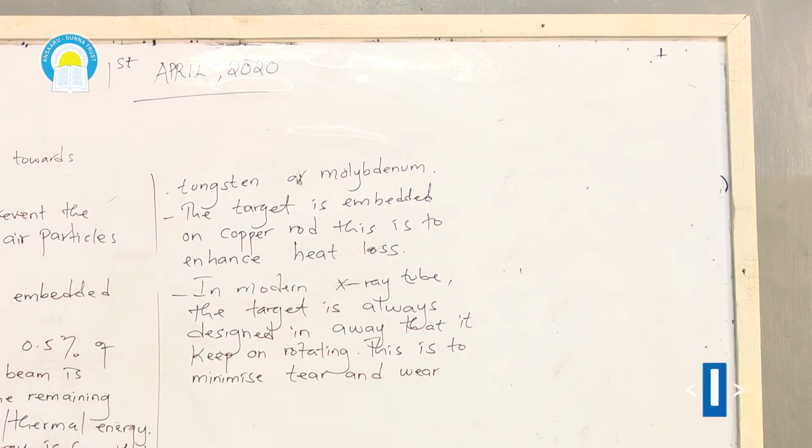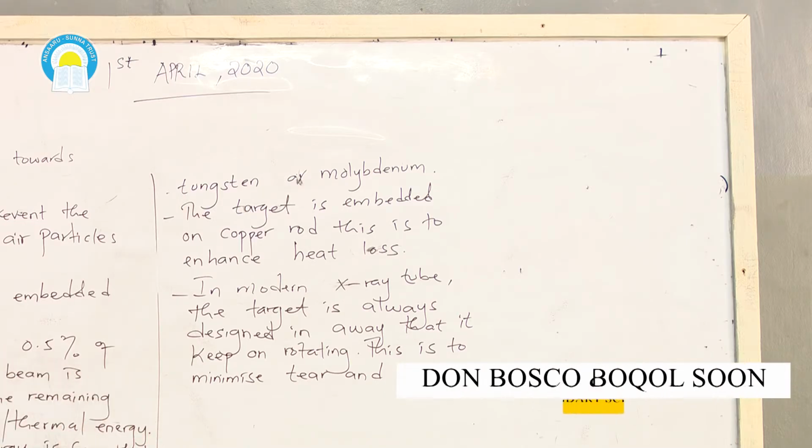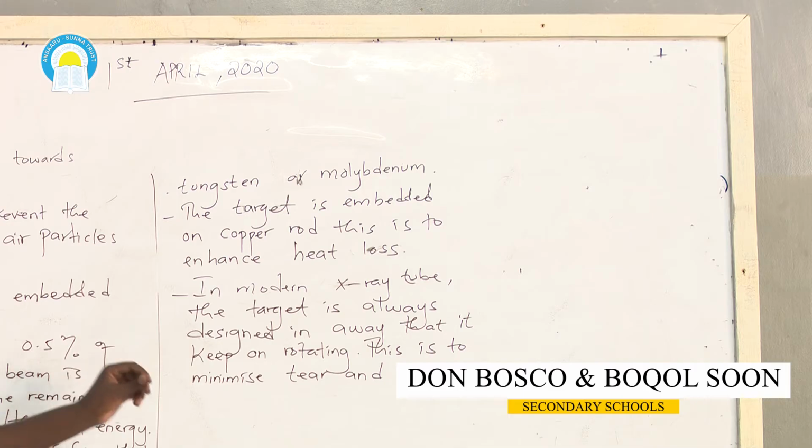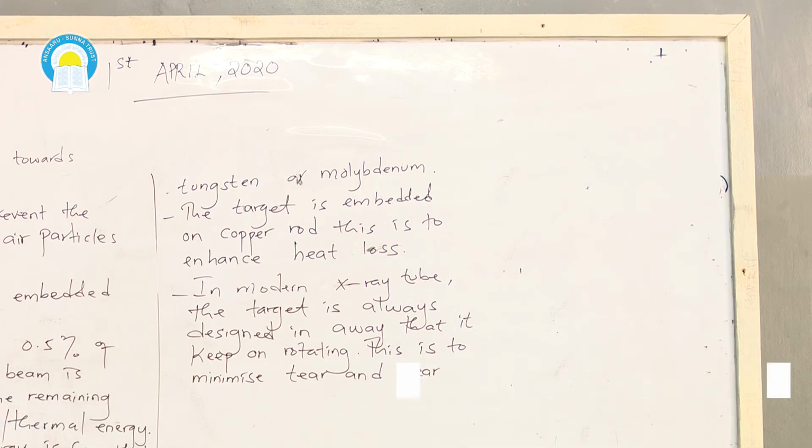That's why most of the parts will be struck by the electron beam at a given period of time. So by the target being in a state of rotation, it minimizes chances of the target undergoing tear and wear. So those are some of the key components of X-ray tube and how it works.